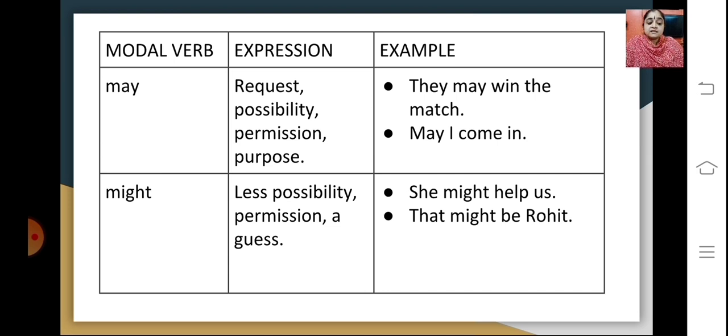Might is a lesser possibility, a permission, a guess. Okay, she might help us. There's a less possibility that she will help. Or then that might be Rohit. So you're guessing that somebody is Rohit. So this is the expression of might.